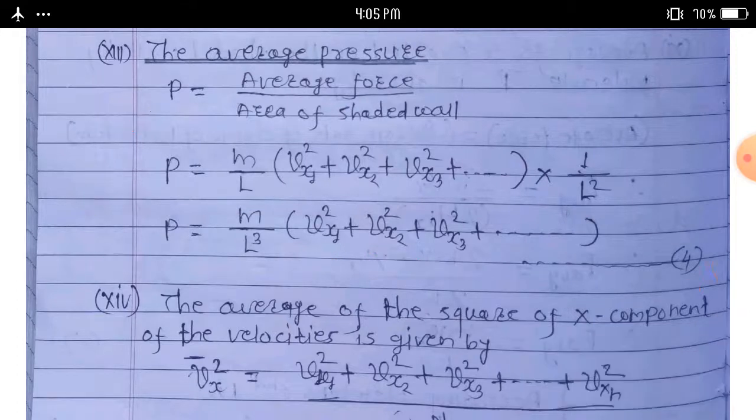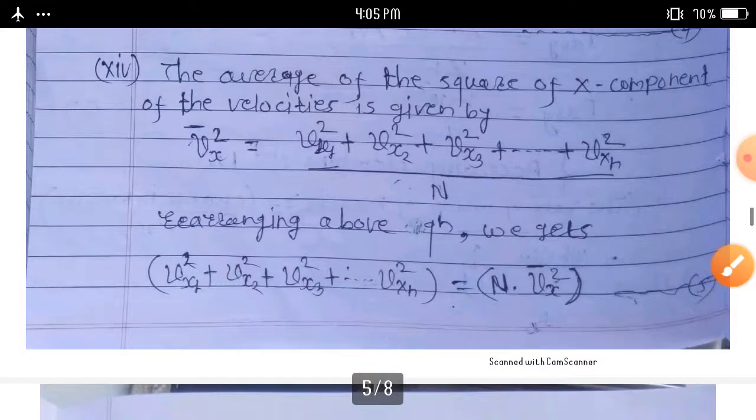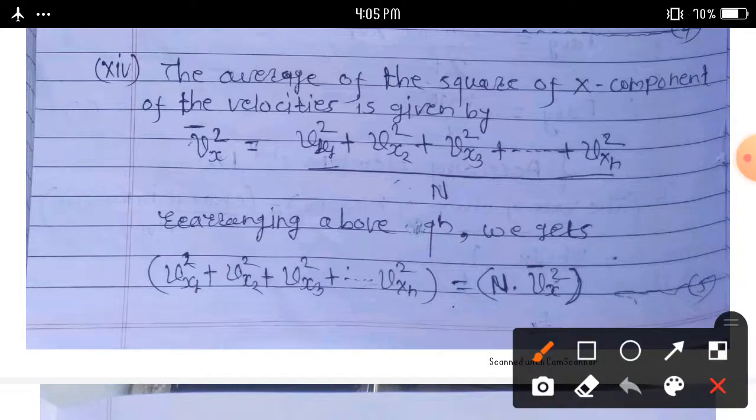Consider equation number 4 here. The average of the square of the x component of the velocity is given by: v bar x square is equal to v_x1 square plus v_x2 square plus v_x3 square plus up to v_xn square upon n.